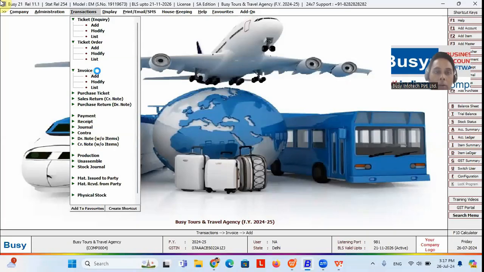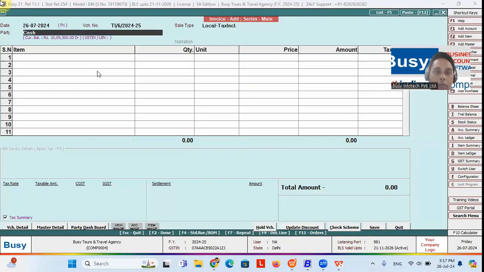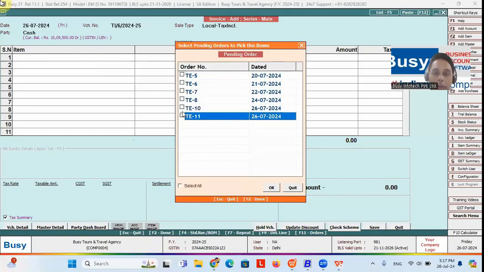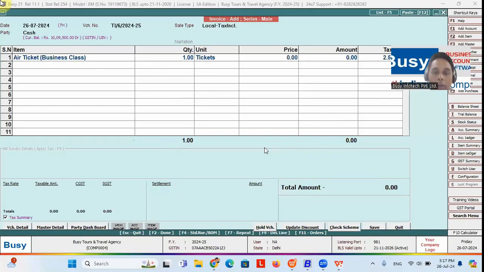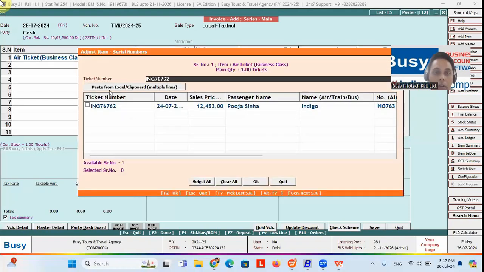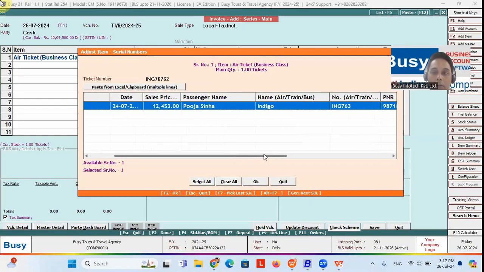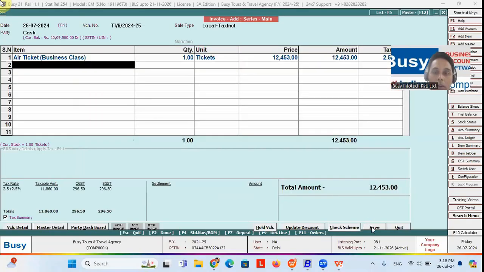So if you go to the add option, you can press F11 over here. So you can select the inquiry number, you can press OK. Then all the information that you have mentioned in the inquiry transaction will reflect in the invoice. So you can also see that the ticket number is also coming. You can select the ticket number, the date, the detail, the passenger names, all this information is also coming over here, and you can press OK to generate an invoice.